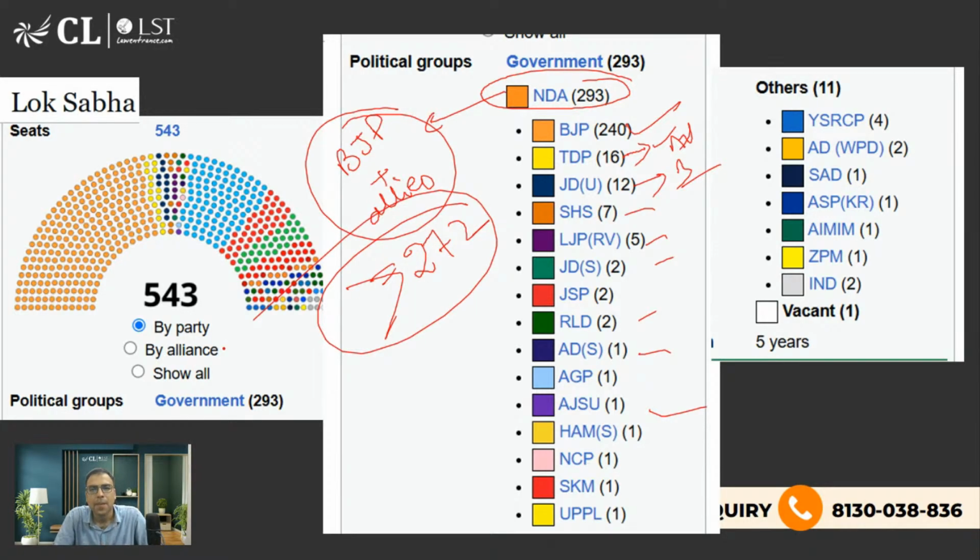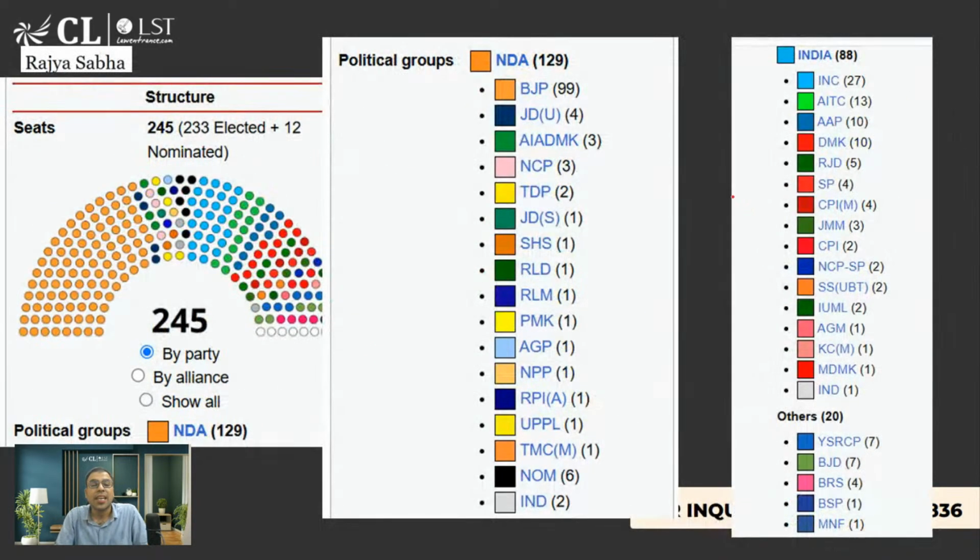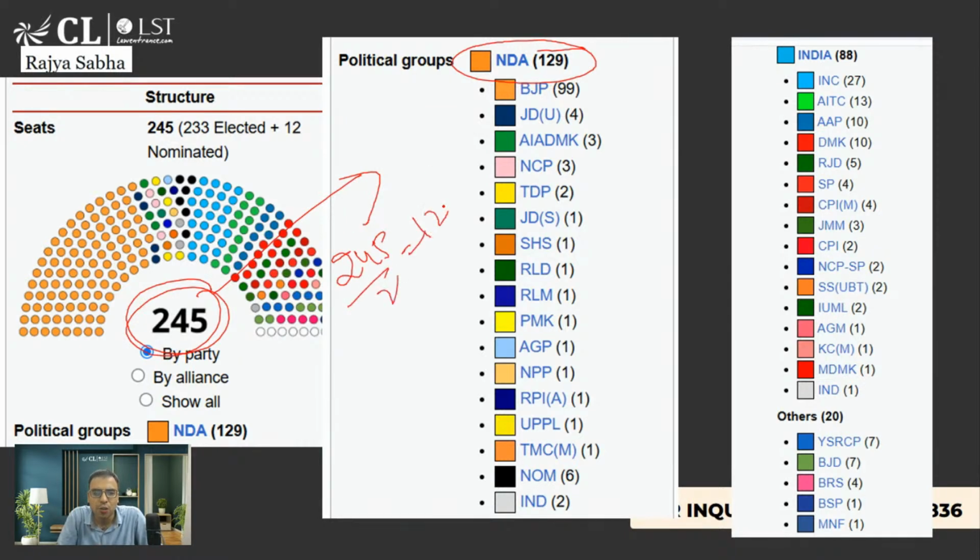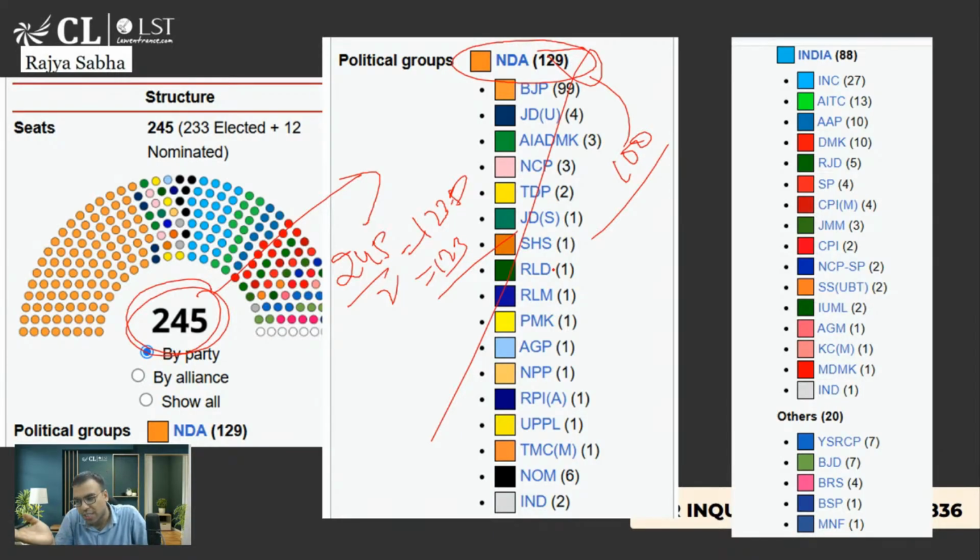Okay. Then in the opposition, if you look, and the rest are others here, you can check the rest, okay. Then in Rajya Sabha there are 245 seats, now you do not need majority. Currently the NDA has 129, so if you halve it by 2 it is 122.5, which means 123. So they have the majority, but even if they do not have majority, even if NDA has let's say 100 seats, the government will be formed. There is nothing saying that the government cannot be formed.